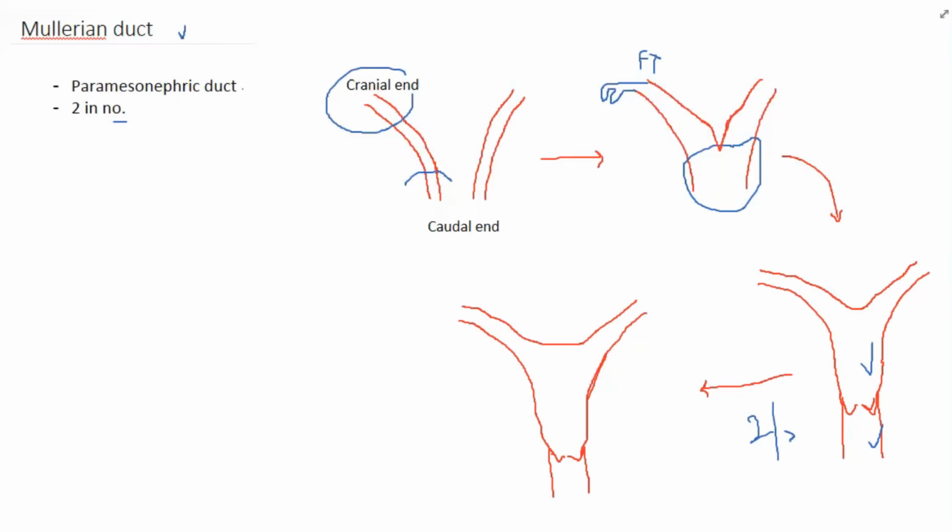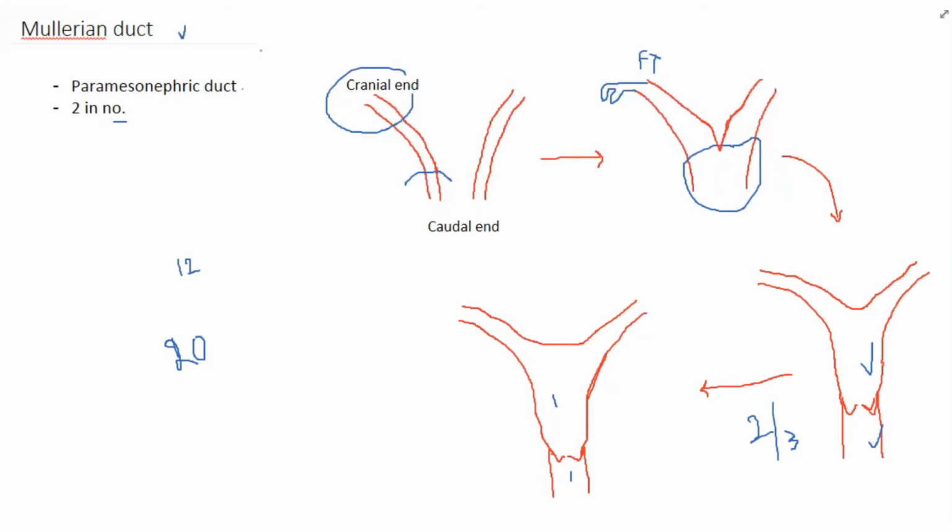The lower third vagina will develop from the urogenital sinus. Fusion of Mullerian ducts is completed by 12 weeks of gestation and canalization of both uterine cavity and vaginal cavity is completed by 20 weeks of gestation.